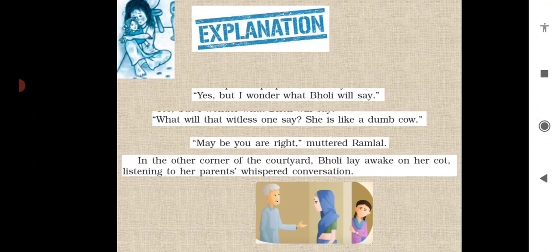parents' whispered conversation. So when these two people, the father and mother of Bholi, were having this conversation, Bholi was awake, she was not sleeping, and she was listening to the conversation between her father and mother. She was hearing her parents' talk, that the marriage with Bisambar was being discussed, that he is quite old, and that Bholi has no mind to think about all this. But Bholi was listening to all this conversation.